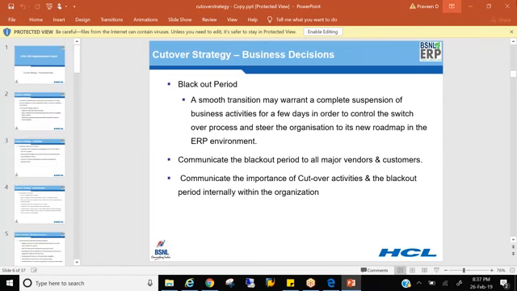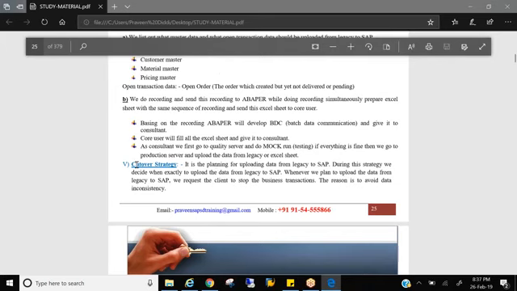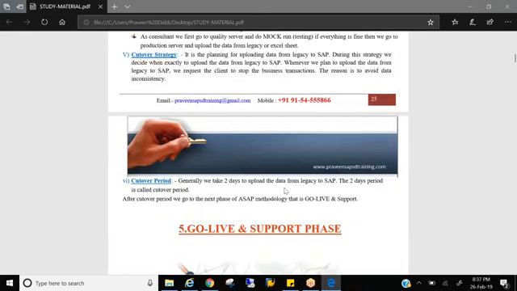So we need to communicate this to all the stakeholders, internal and external, so that no manual transaction or anything is carried out. So that is the cutover strategy. Cutover period means how much time it will take to upload the data. Maximum it will take not more than 2 days, whatever the data you have.